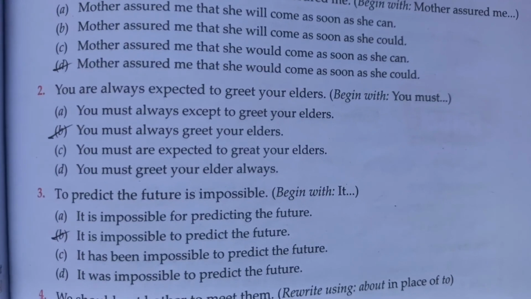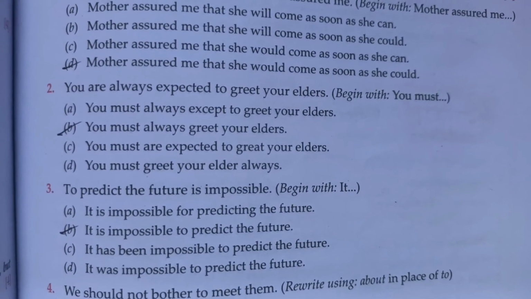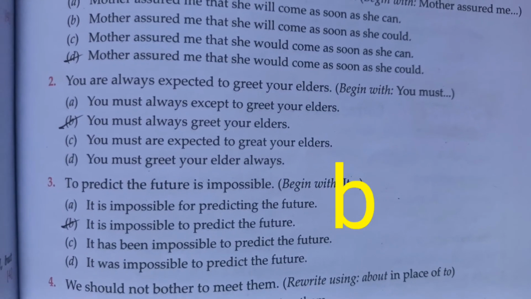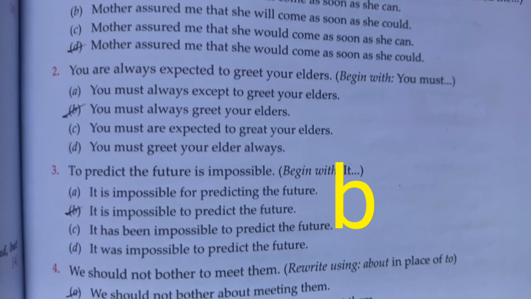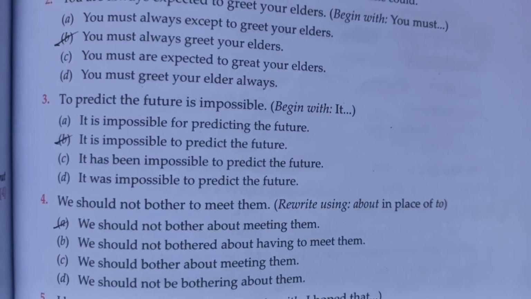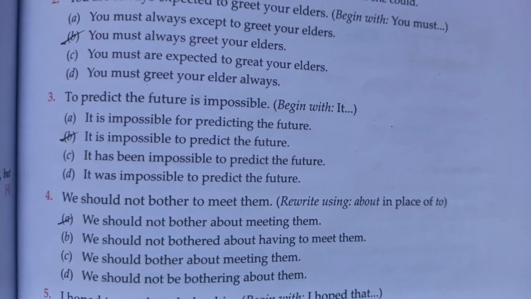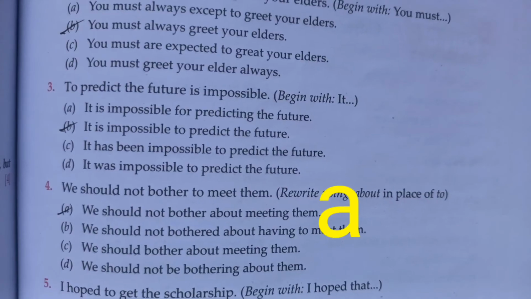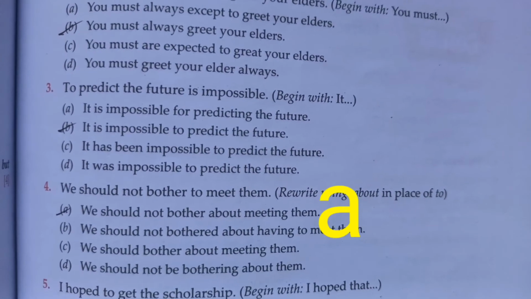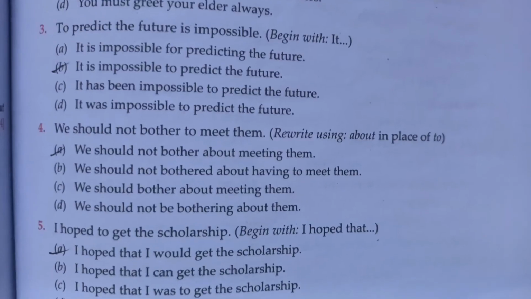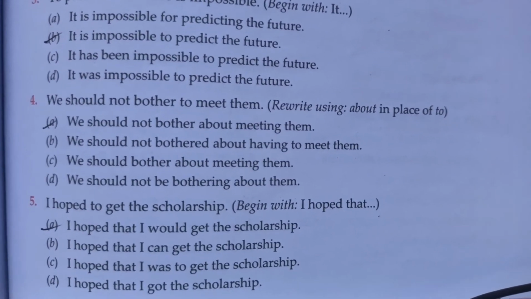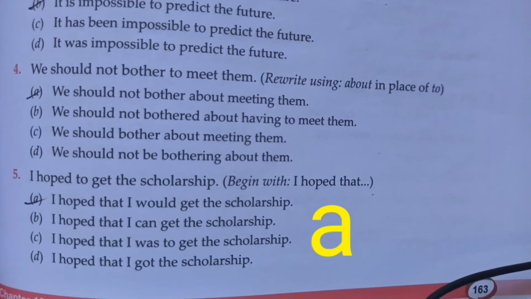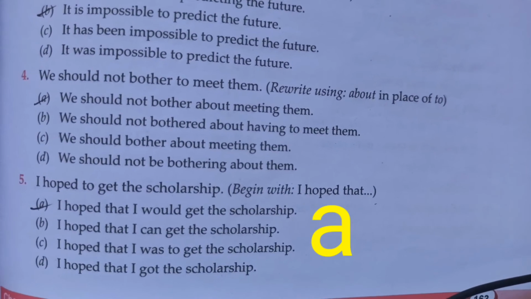Number 3, to predict the future is impossible. So here you have to begin with it. So option B is correct. It is impossible to predict the future. Number 4, we should not bother to meet him. So here you have to rewrite using about in place of to. So here option A is correct. You should not bother about meeting them. Number 5, I hoped to get the scholarship. So here you have to begin, I hoped that. So here option A is correct. I hoped that I would get the scholarship.